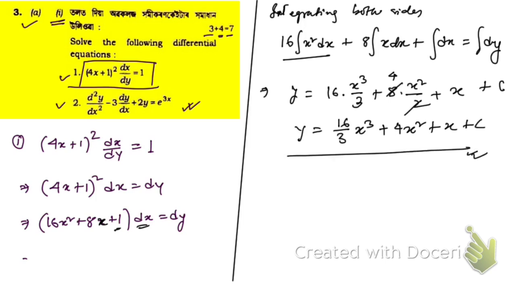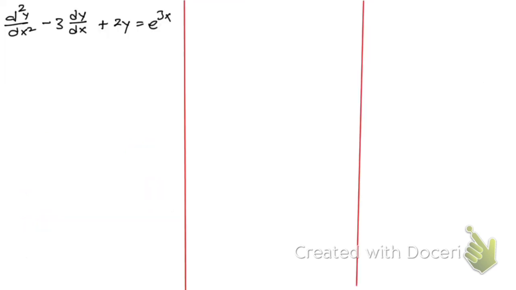Now let's solve this one. This equation cannot be solved by this method. First let me write the equation in the next slide. So here is the given differential equation that we need to solve. Now this equation can be written in this way also.